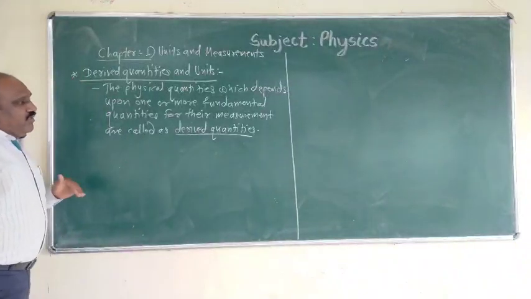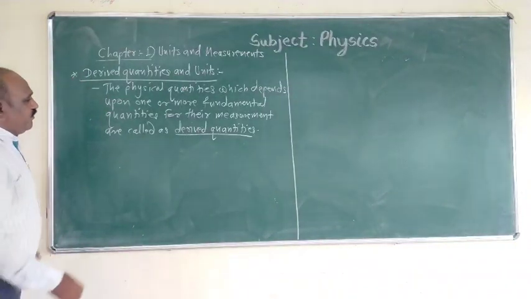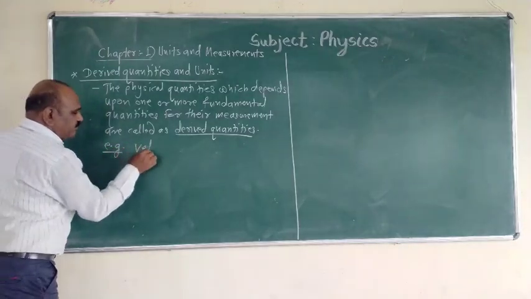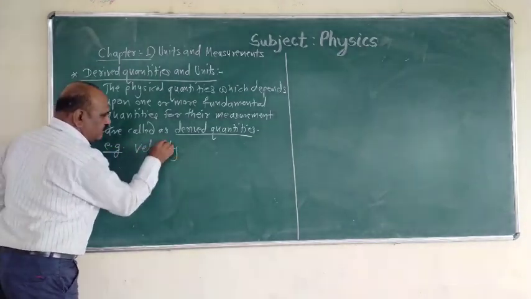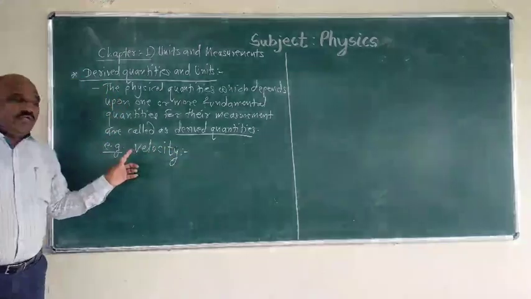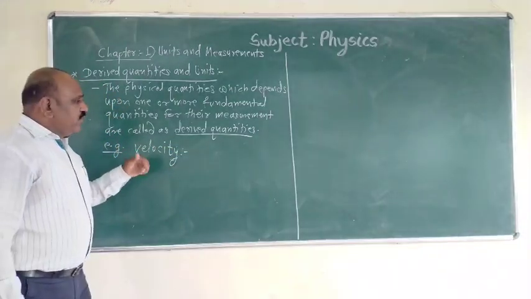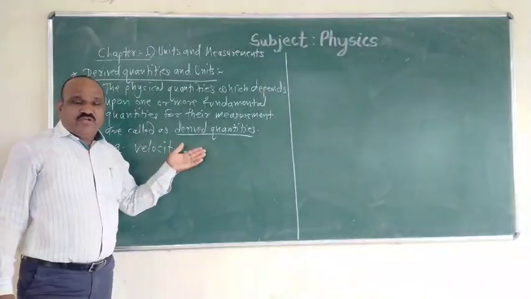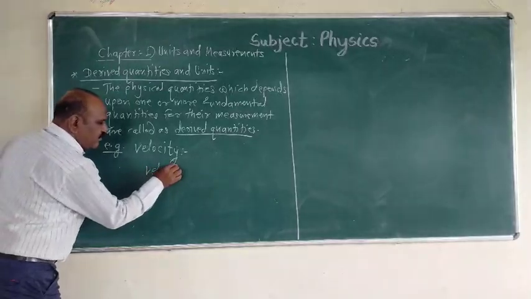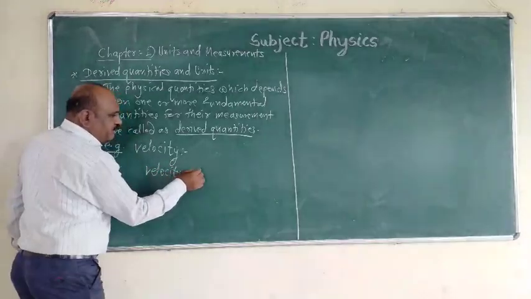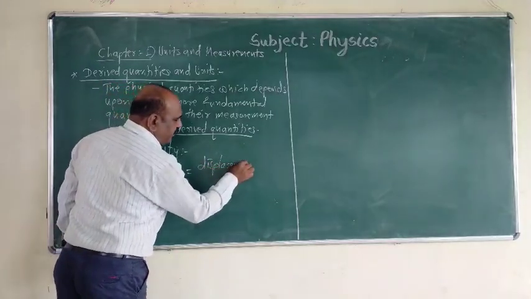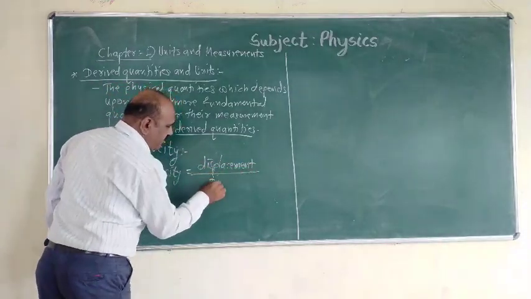Now here the examples of the derived quantities are, for example, velocity. Velocity is a derived quantity. It depends upon one or more fundamental quantities. That means we have the relation for velocity: velocity is equal to displacement divided by time.